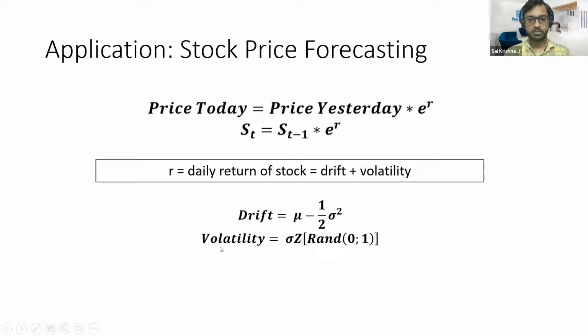We calculate these two components, and then we substitute in this formula for R, which is nothing but the summation of this drift and volatility, and then we raise this R to the exponent power, and then multiply this by the previous value of the stock.